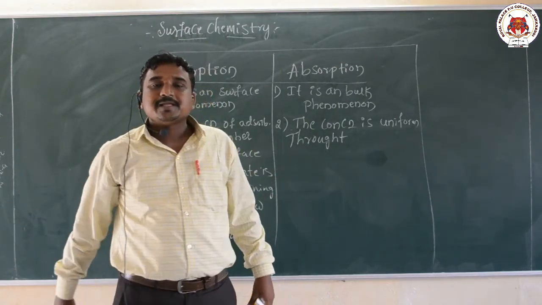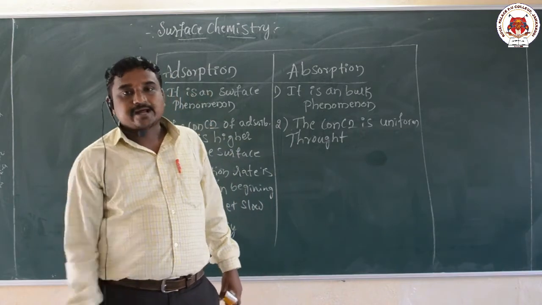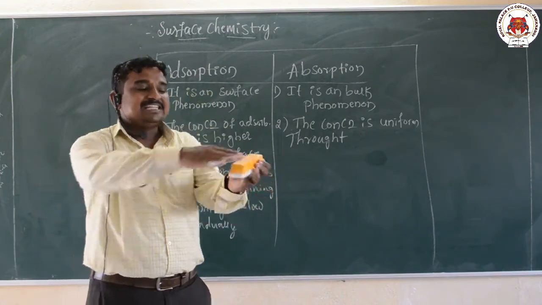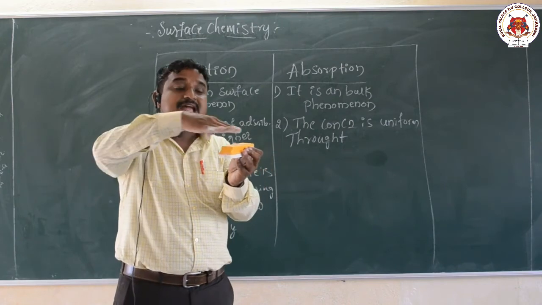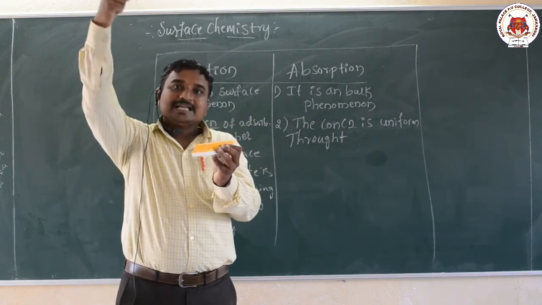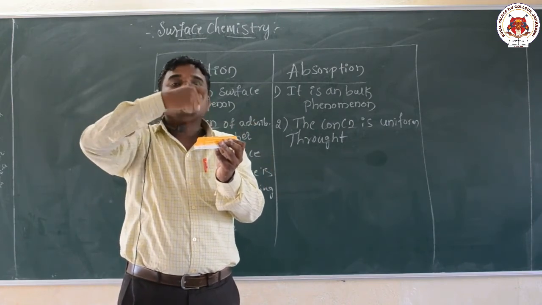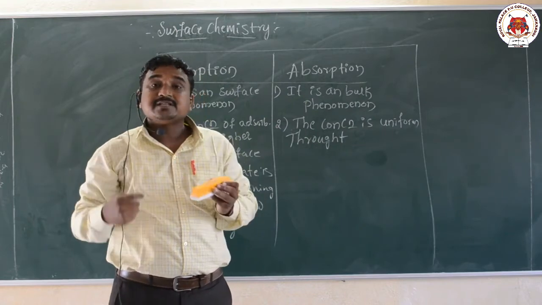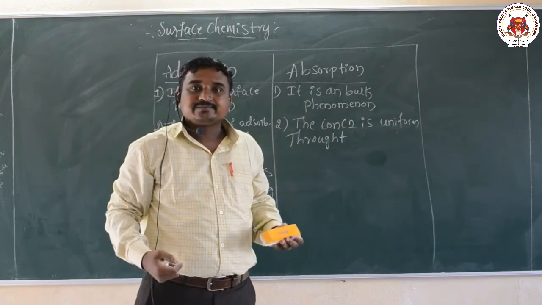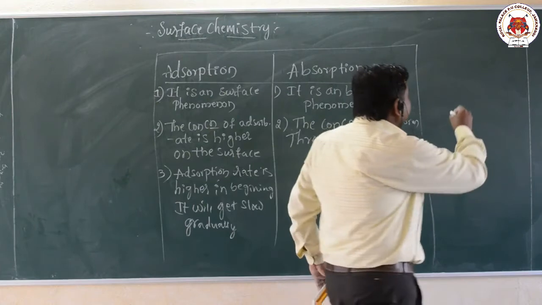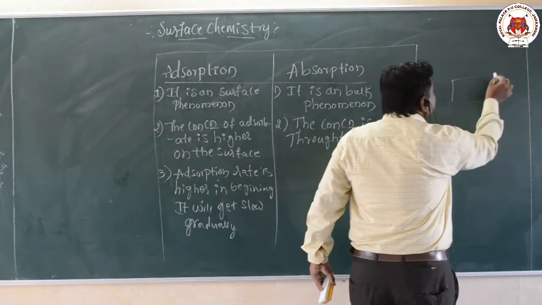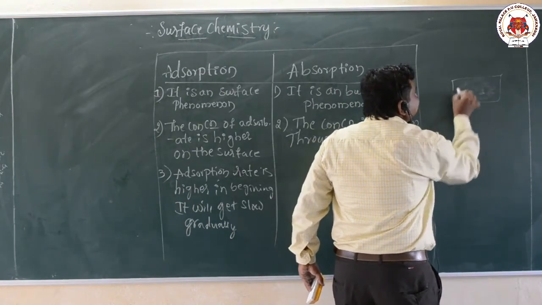This is because of the surface area. As the surface area of the adsorbent increases, the accumulation of molecular species becomes higher, which means the adsorption rate is higher. This is the surface of the adsorbent.